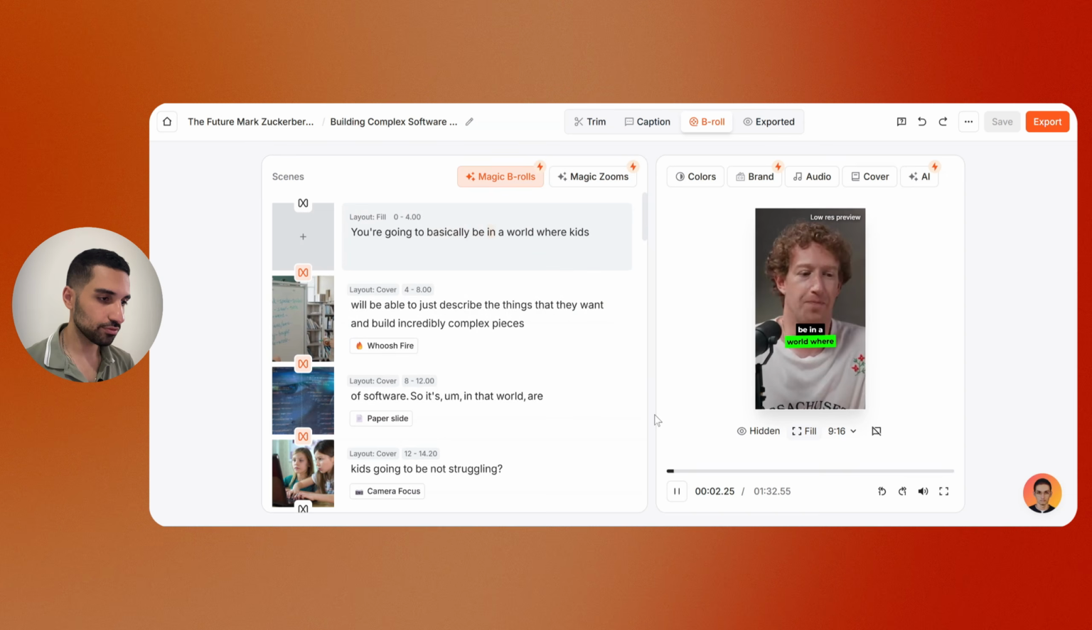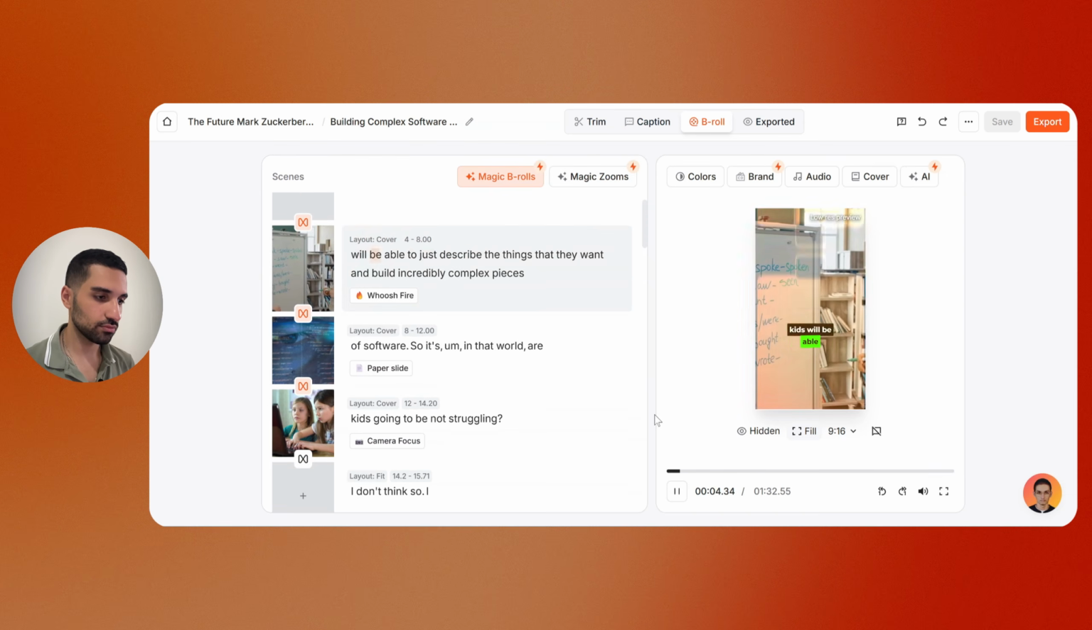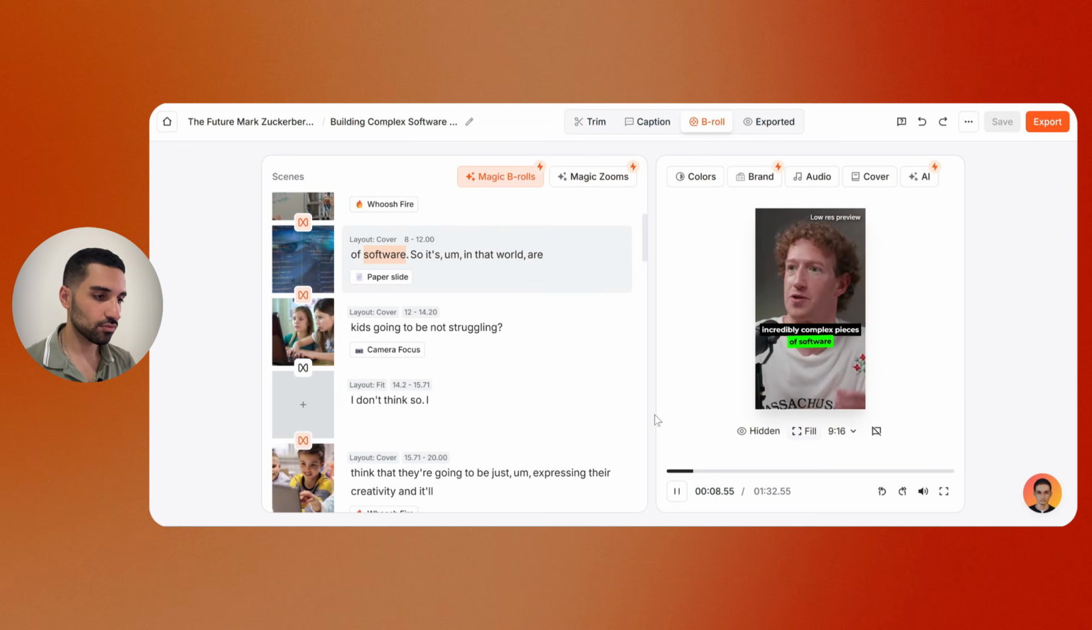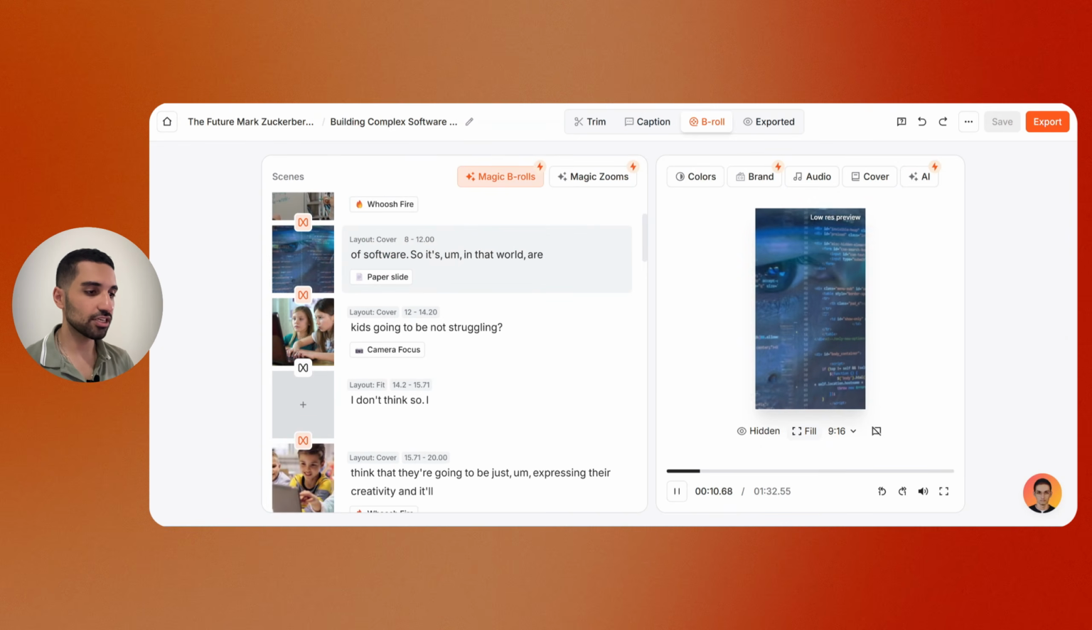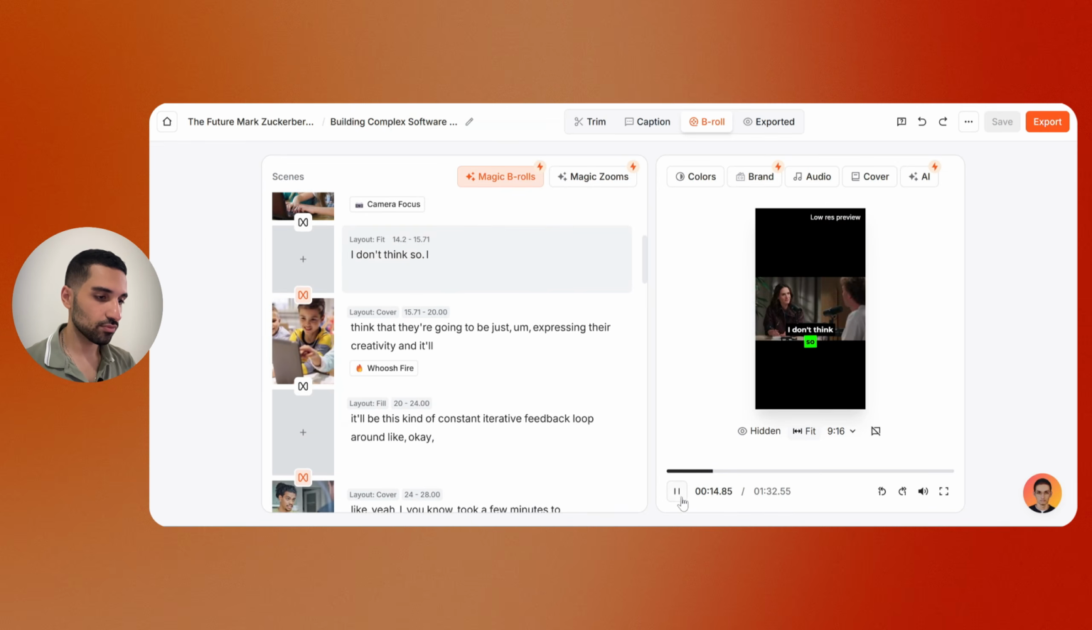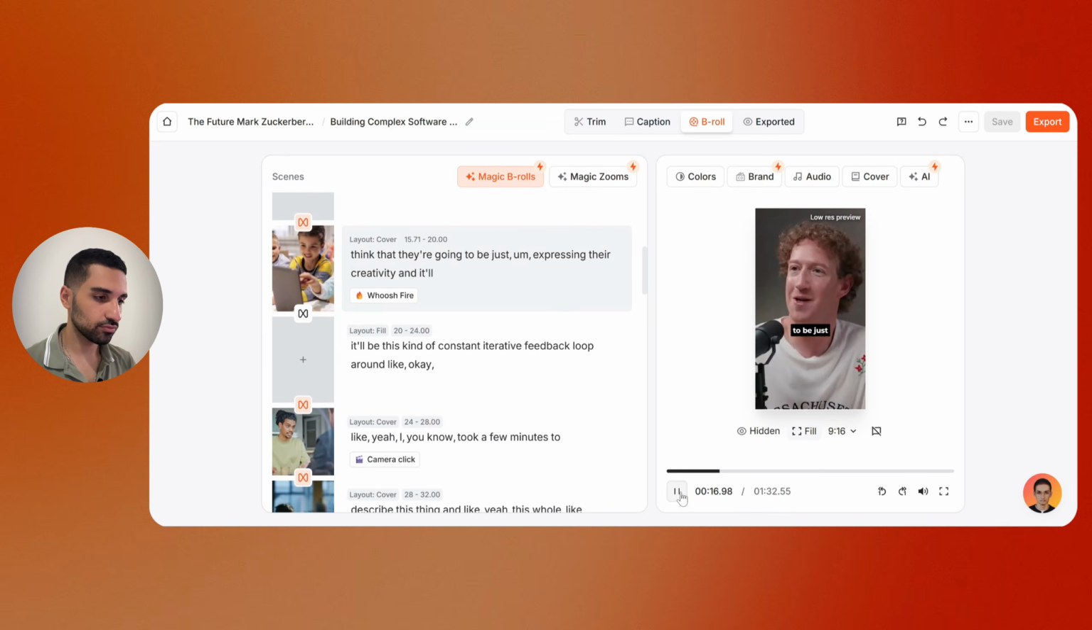You're going to basically be in a world where kids will be able to just describe the things that they want to build incredibly complex pieces of software. So it's again, this is another b-roll which is super in that world. Are kids going to be not struggling? I don't think so. I think that they're going to be just...